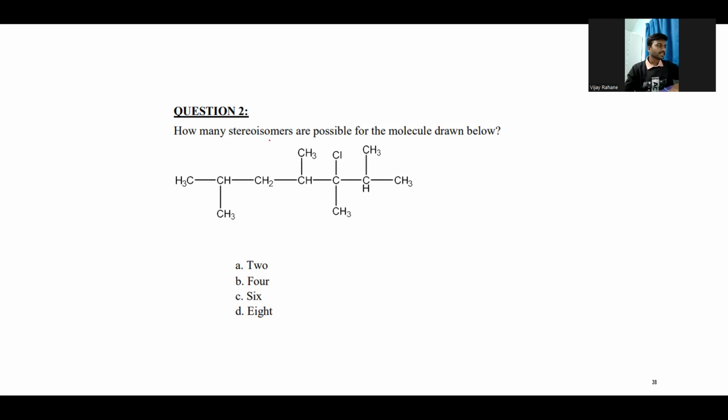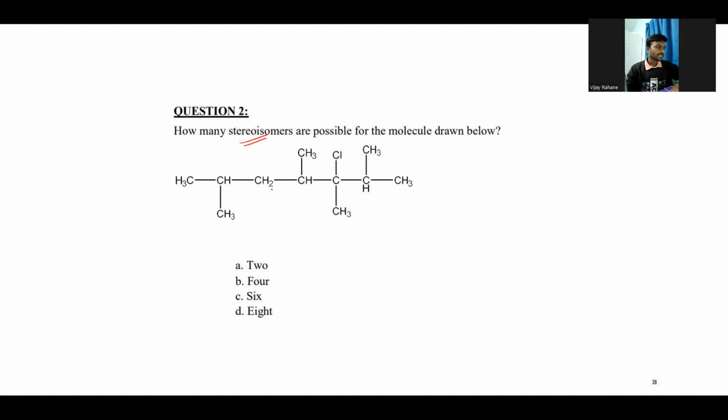The next question is, how many stereoisomers are possible for the molecule? So first we need to find out how many stereocenters or chiral carbon atoms are present inside this molecule.